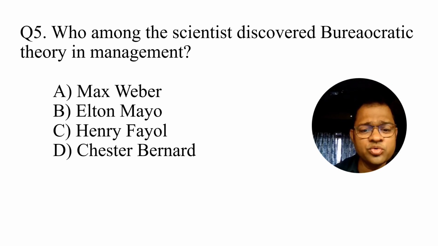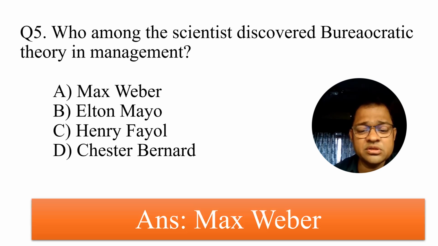The next question is, which of the scientists discovered bureaucratic theory in management? He highlighted that authority is important to run organizations and achieve objectives. His approach is more materialistic in nature. The person is Max Weber. You prepare your own structure for your organization. You should put authority in place to achieve the objectives. Then you can get your ultimate objective of profit or revenue. The bureaucratic principle was given by Max Weber.